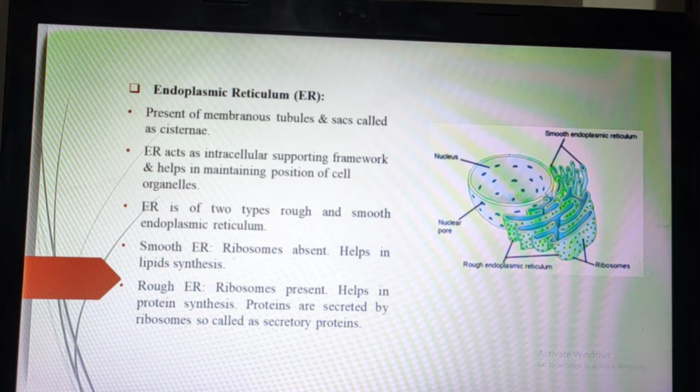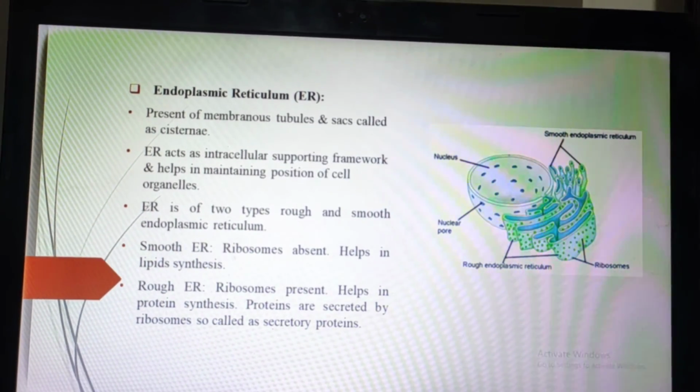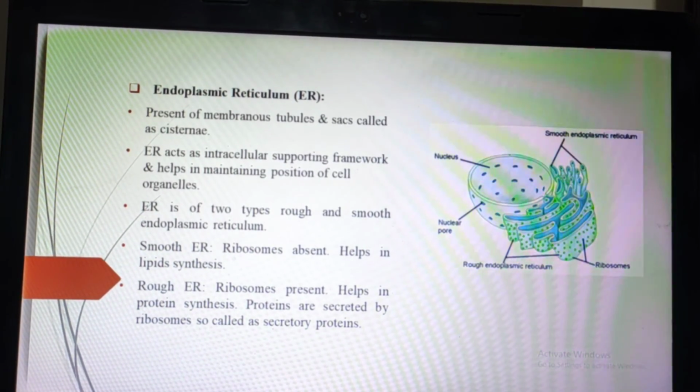From here all cell organelles get started. The cytoplasm, plasma membrane and cell wall are the primary cell organelles. Now we will see the cell organelles in detail. First is the endoplasmic reticulum. It is also called ER.